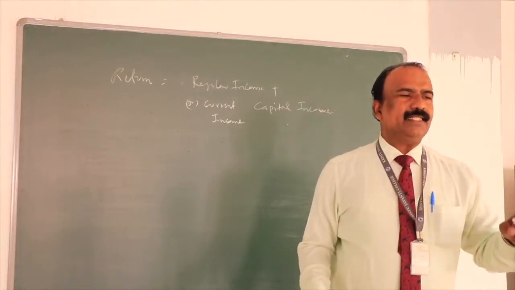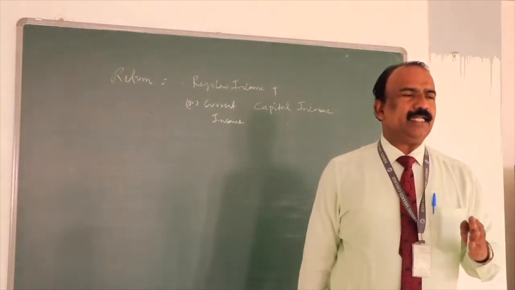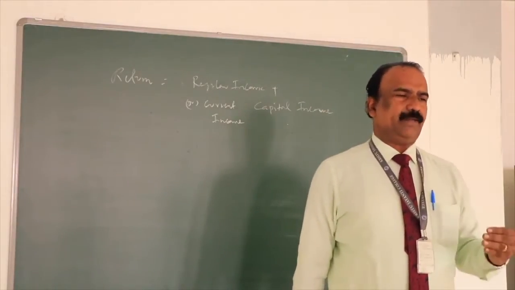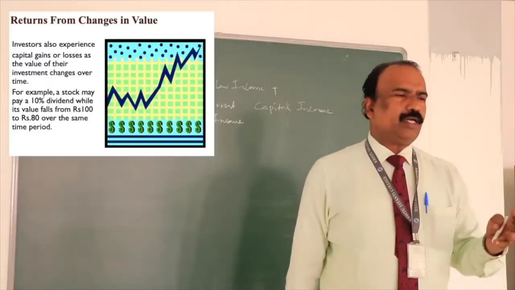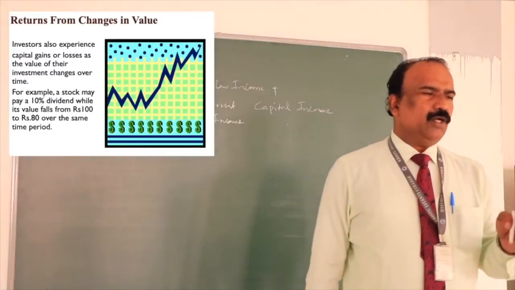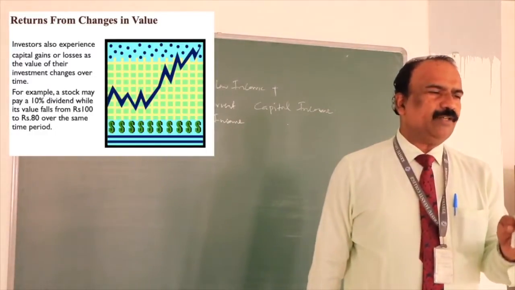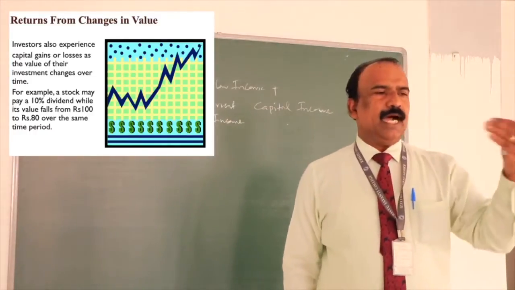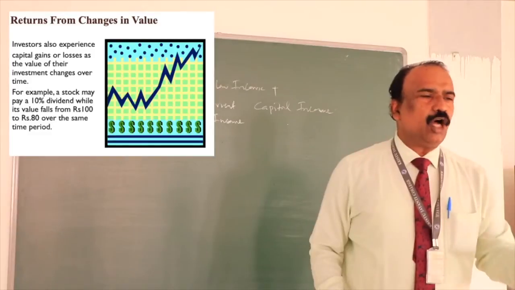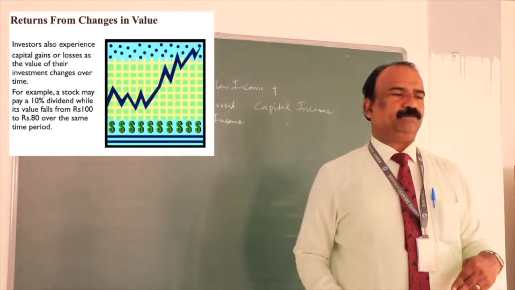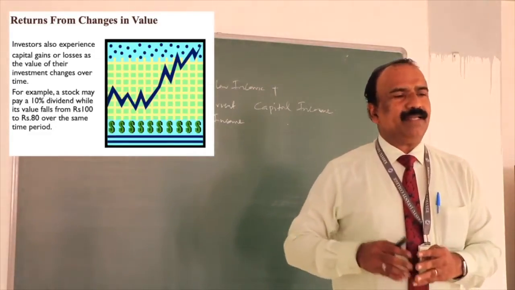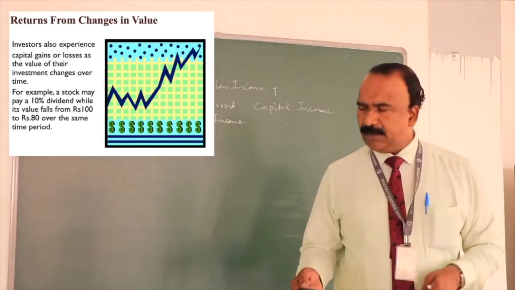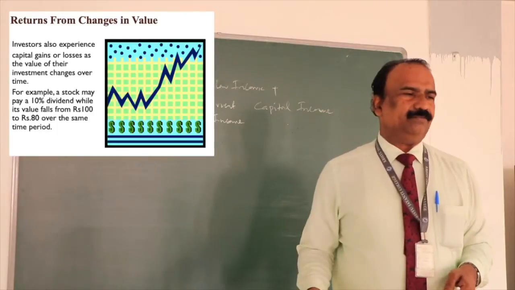Now, the second one is the capital income. The capital income means what? The stock's price either increasing or decreasing. For example, a stock may pay a 10% dividend while its value is falling from 100 rupees to 80 rupees. If the value is falling from 100 rupees to 80 rupees, that is called capital depreciation. So the capital income can be negative, or it can be positive, or it can be zero. In this example, the capital income is negative.